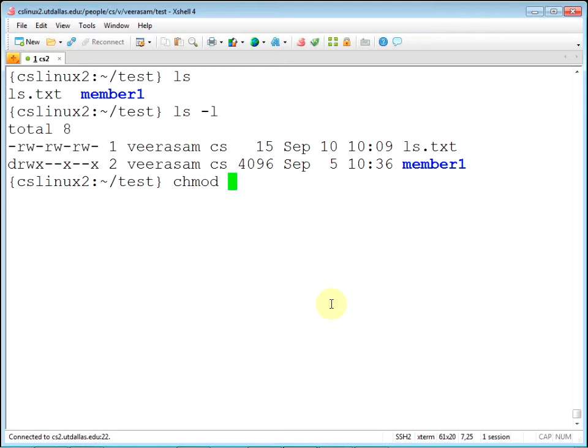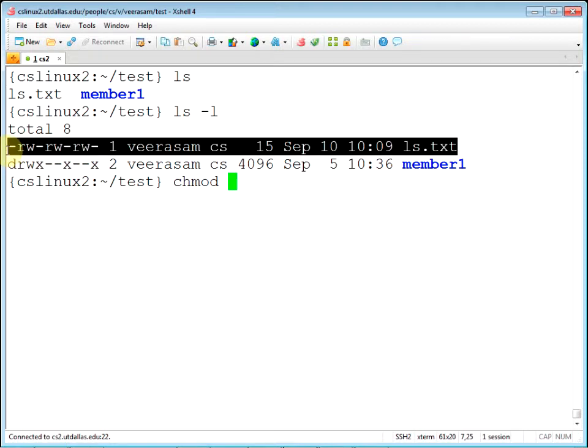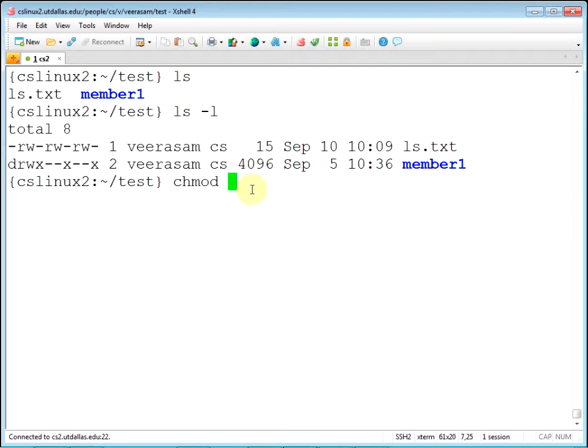Another way: I have this ls.txt with these permissions, and I want to get rid of them. Group and others, minus read write. That looks a lot more like plain English, right? Change permissions: for group and others, I want to remove the read and write permissions.